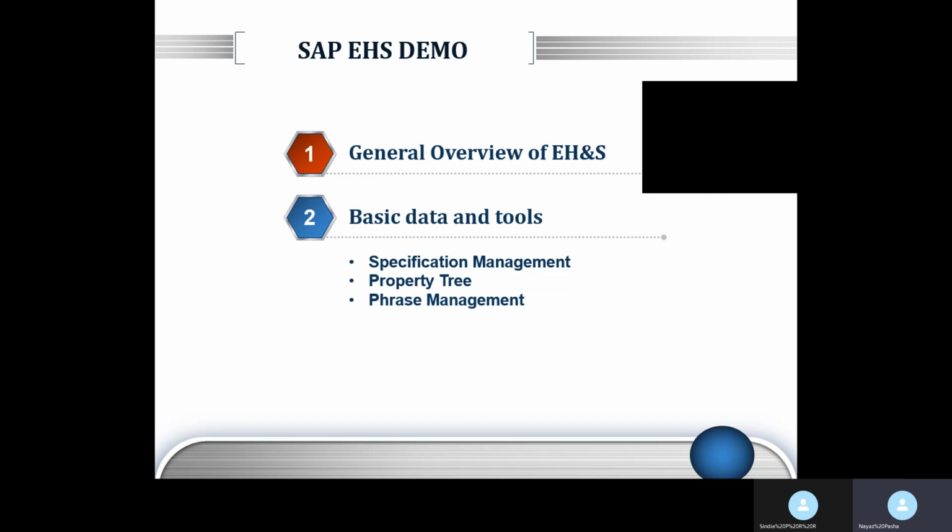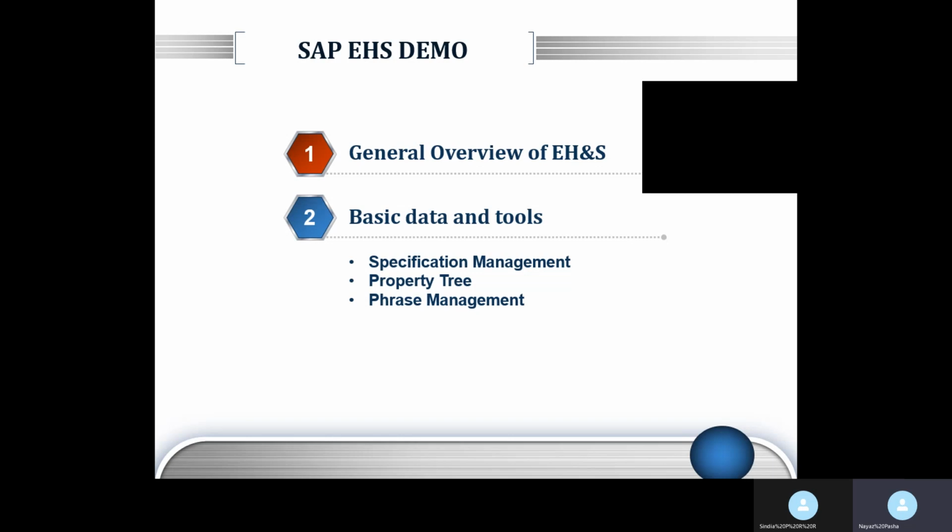Now coming to the different components, you have basic data and tools. That is the first component in SAP EHS. You use this component to store all your EHS related data. That can be either the physical chemical properties of your chemicals or any other hazardous substances, or if you want to prepare your standard operating procedures, the data that is required, you can create and save under basic data and tools.